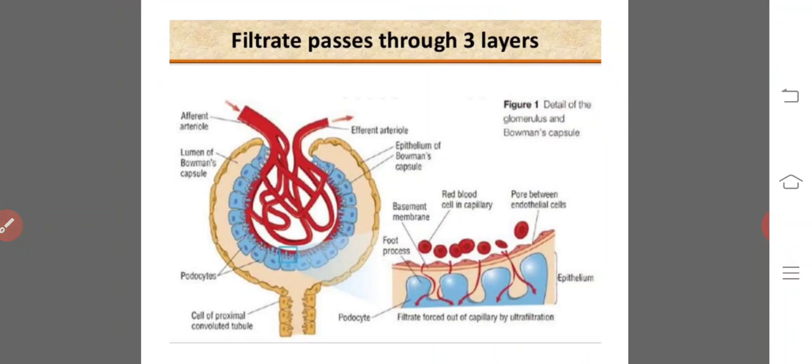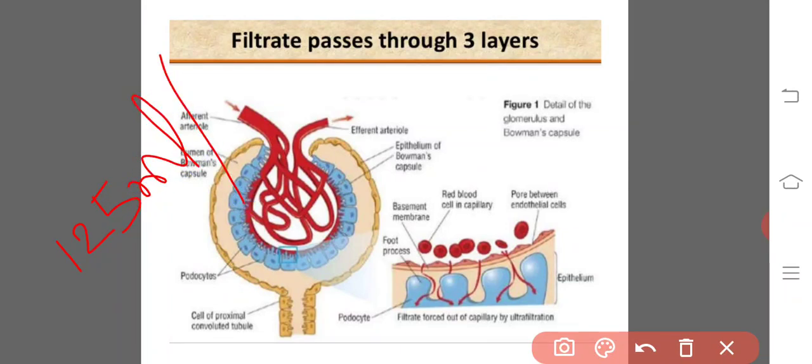How much amount of blood will be filtered in the kidneys per minute in the given period of time? That is the glomerular filtration rate. In healthy human beings, 125 ml of ultrafiltrate is formed per minute.